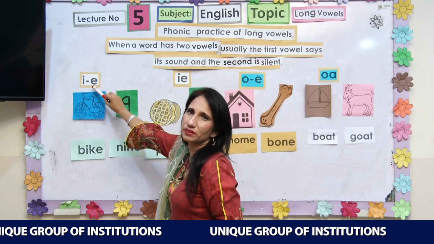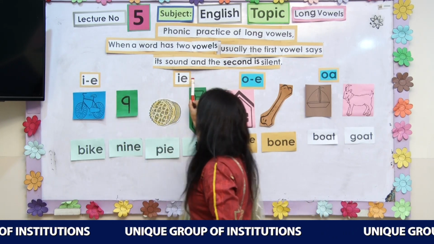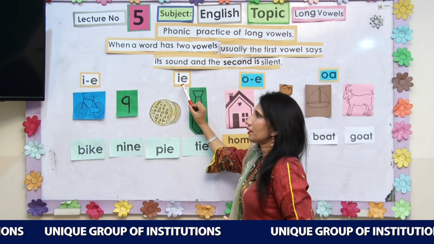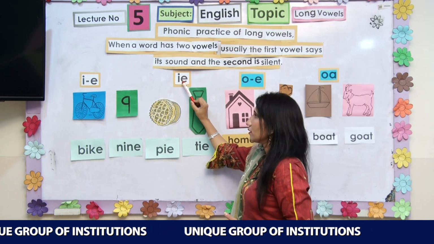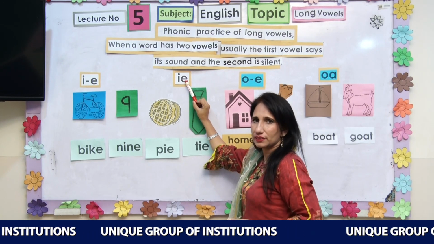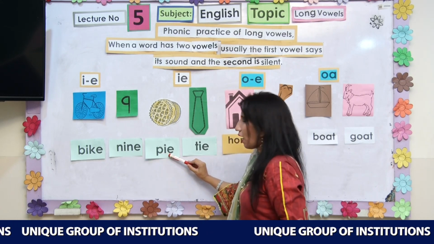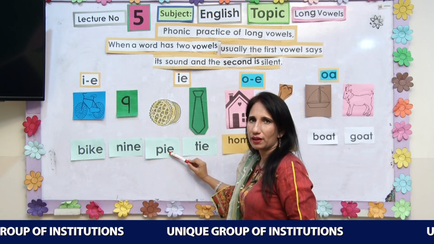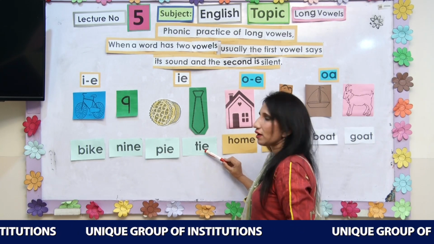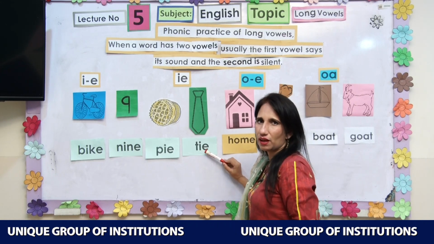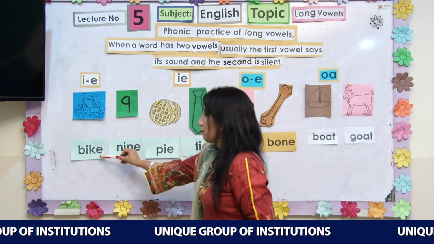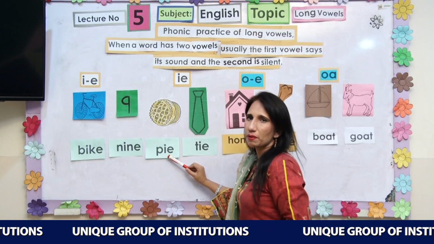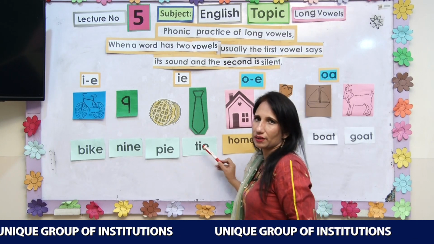Again I. This I is with the dash and this is the connected I. I and E becomes I. E is again silent here. P, I, pie. T, I, tie. Bike, nine, pie and tie.